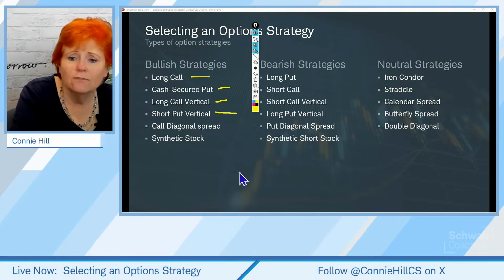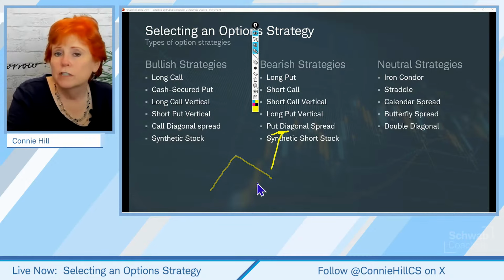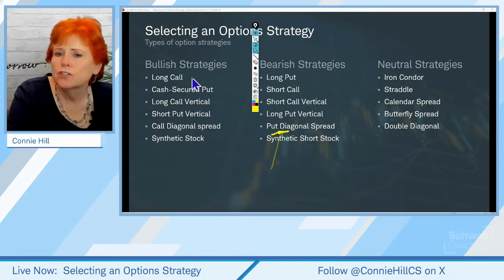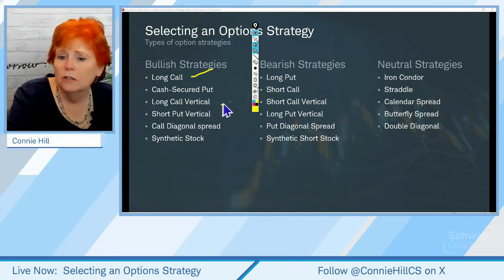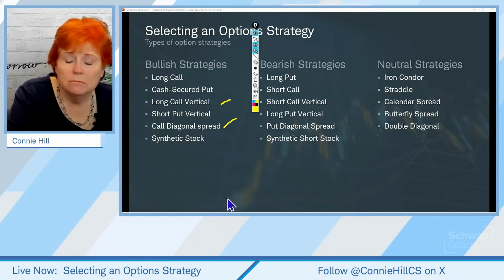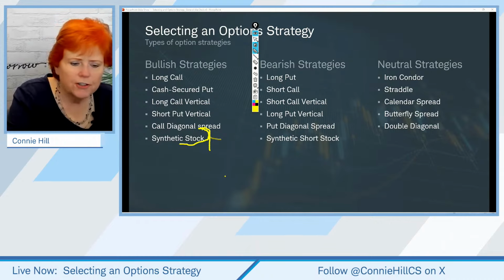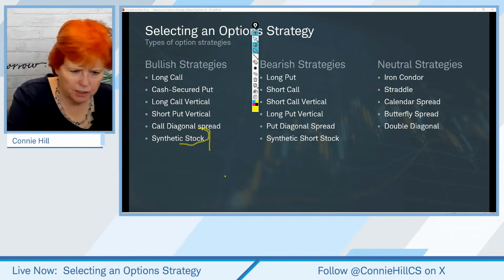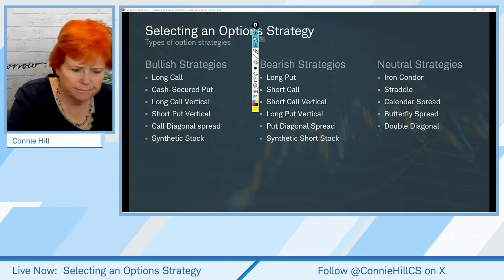With that flag pattern on, we can say, all right, based on the flag pattern, we might have a target up here for the stock. And if that's the case, you might choose something that does have a little bit more of a target, like you could do with a long call or a long call vertical or a call diagonal spread. Or the synthetic stock, I would say this is the most bullish one of all, okay? So as you're thinking through it, what strategy did you say you might be inclined to look at?